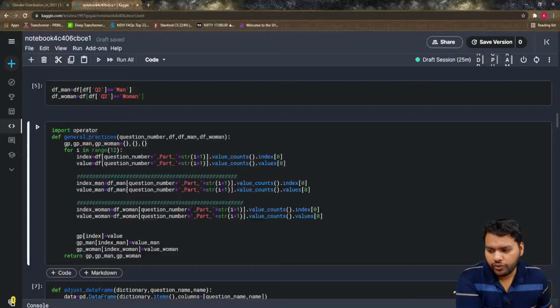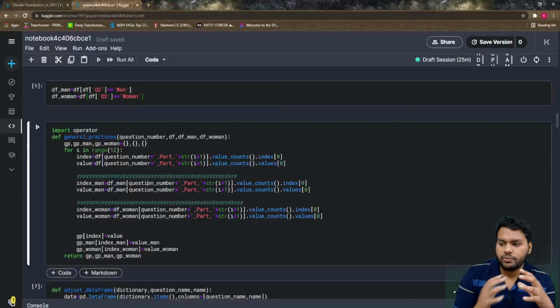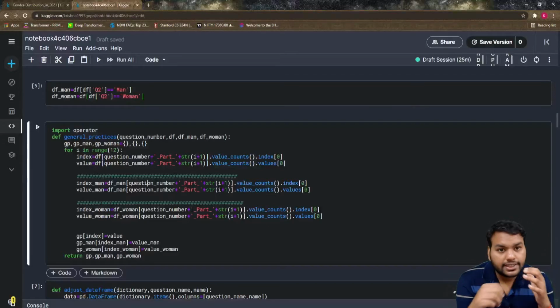You can see we put our data frame in a structured format by calling this function. So let's see if this function works for question number 14 or not.